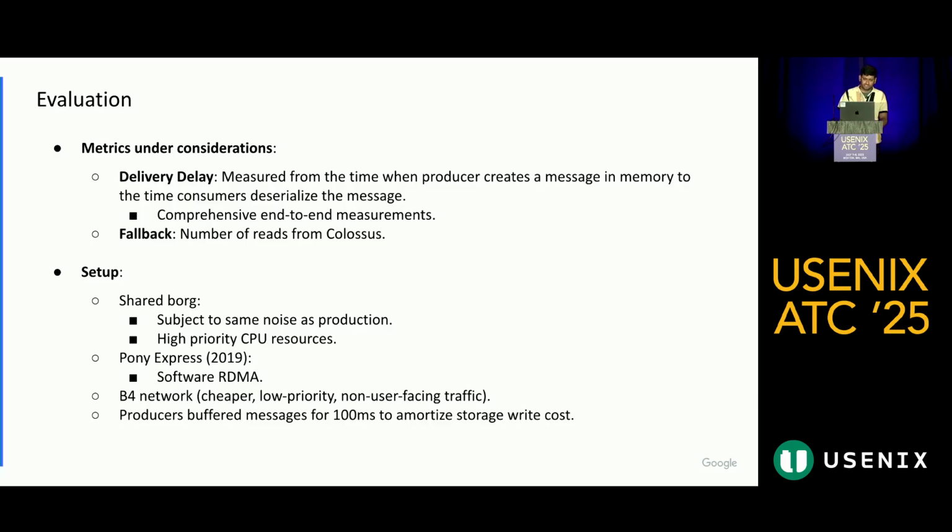This is something that we try to minimize as well. In our evaluation setup, we make use of shared BOR, which has the same noise as production. We make use of high priority CPU resources. We use Pony Express, which is a software RDMA platform developed at Google. And we make use of the B4 network for cross-continental traffic, which is a non-user facing network. We also have producers buffering the message for 100 milliseconds because if they write every message, the cost is going to be very high.